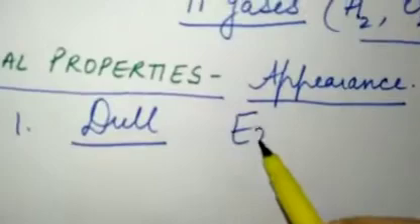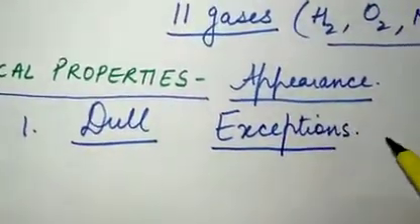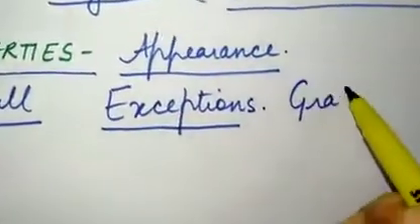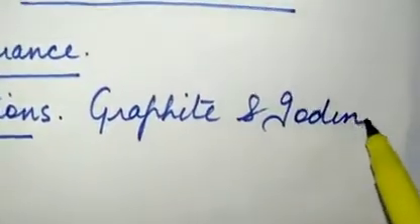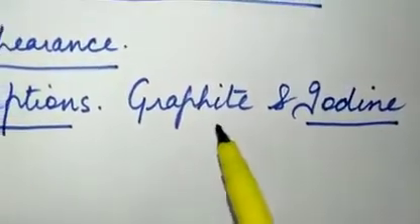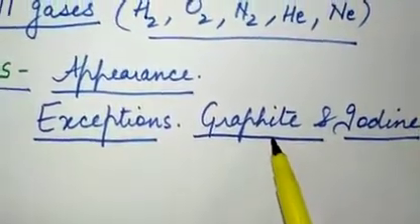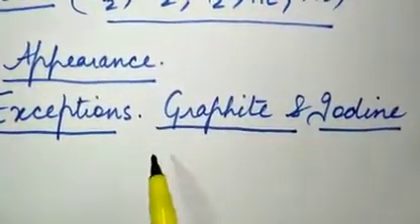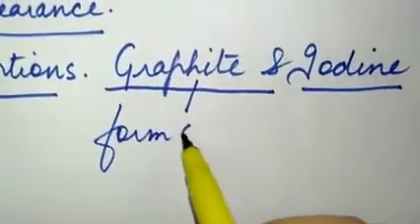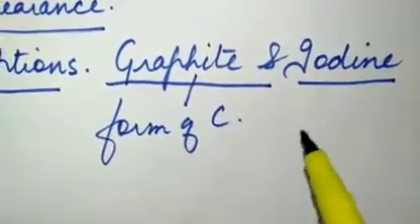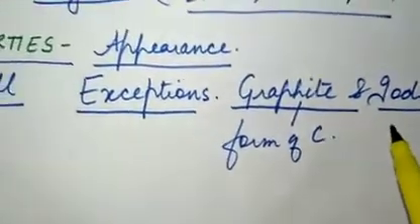And as we have exceptions, all of you should know what the exceptions are. The exception here is graphite, and iodine. Iodine is also a shiny non-metal. Graphite also is a shiny non-metal. Both of these are exceptions because the rest of the non-metals are dull in appearance, they don't shine. Graphite is a form of carbon, and iodine is a solid non-metal which has shine, okay?